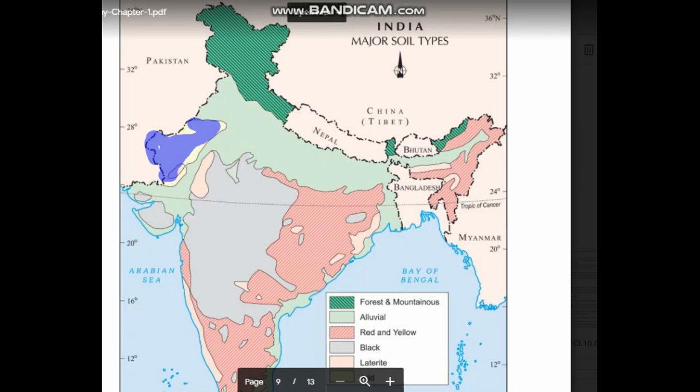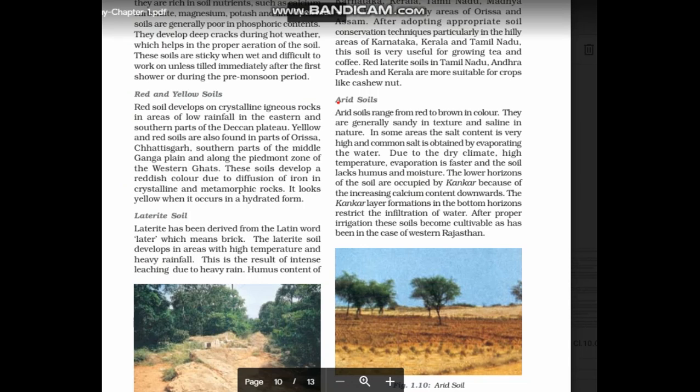Let's see in the textbook. Arid soils range from red to brown in color, and they are generally sandy in nature and saline in texture. Due to high temperature, the salt content is very high, and common salt is obtained by evaporation, especially in the Kutch region. Due to dry climate and high temperature, evaporation is very fast. Soil cannot hold the moisture, and it lacks humus and moisture.